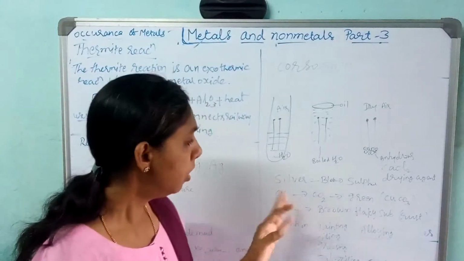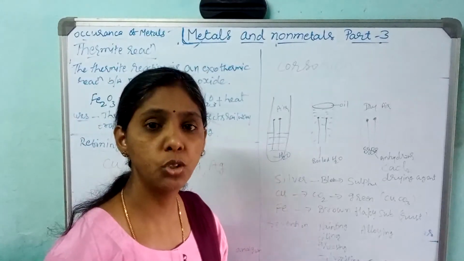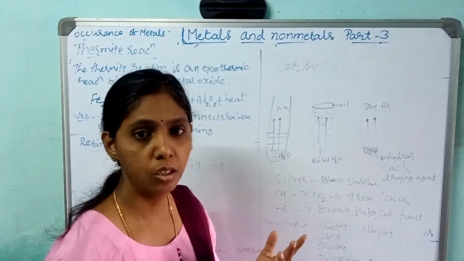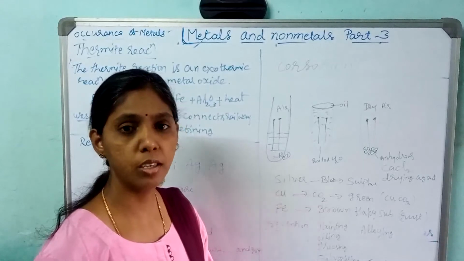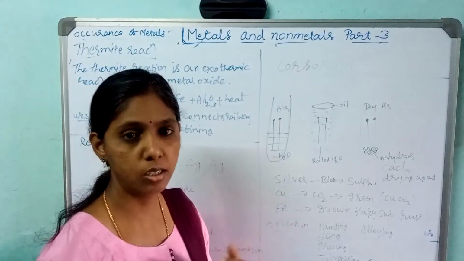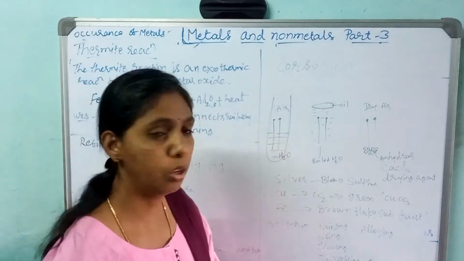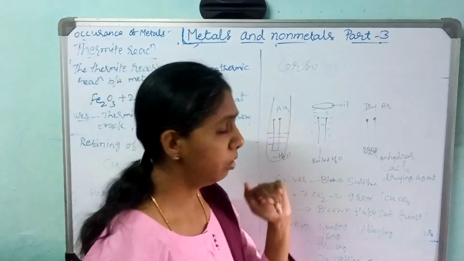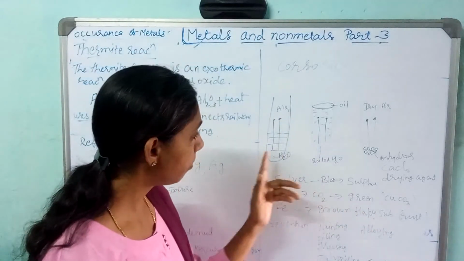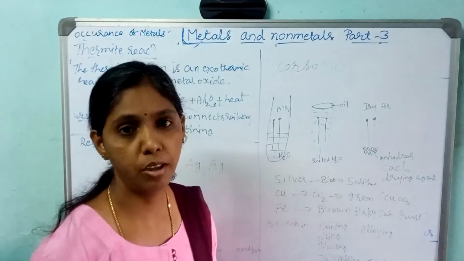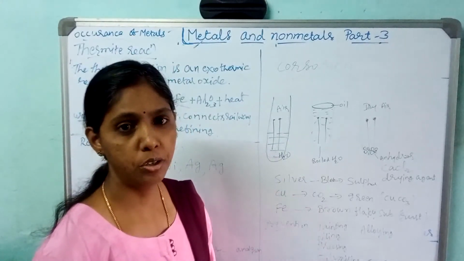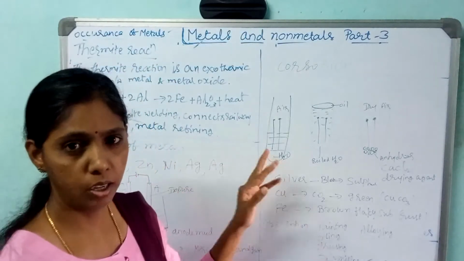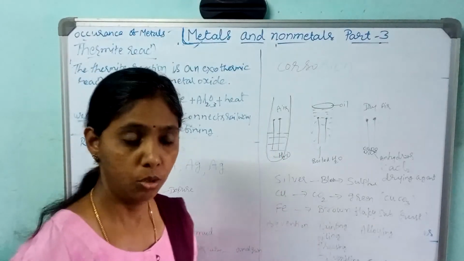So in this way it loses either the shining surface or it changes its color. Some metals react with the air and lose their shining surface or change their color, and that process is called corrosion. So let us see. Here is the experiment I have given about the rusting of iron. How is the iron going to rust, what are the requirements that help the iron to rust? So here let us see.